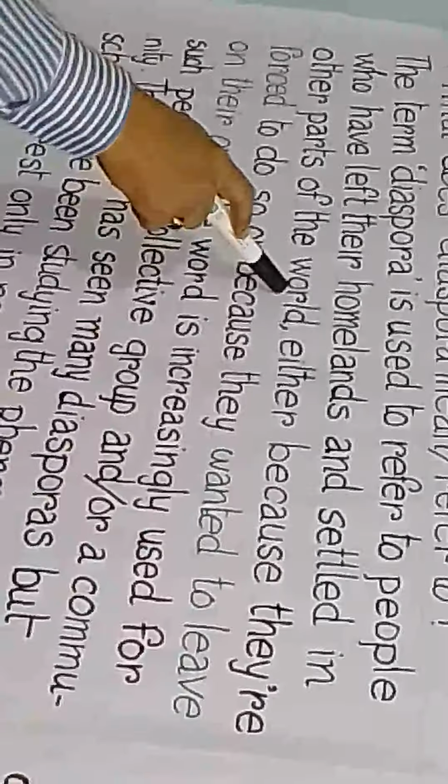Let's see in the text. So there it is mentioned: is used to refer to people who have left their homelands and settled in other parts of the world. So this part is mentioned, but the blank is this part. So this is the subject, and we need the subject part. So our answer will be the term diaspora.